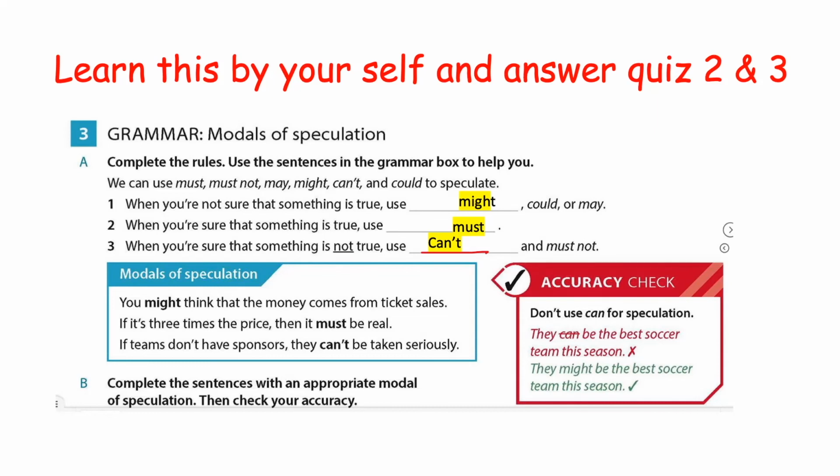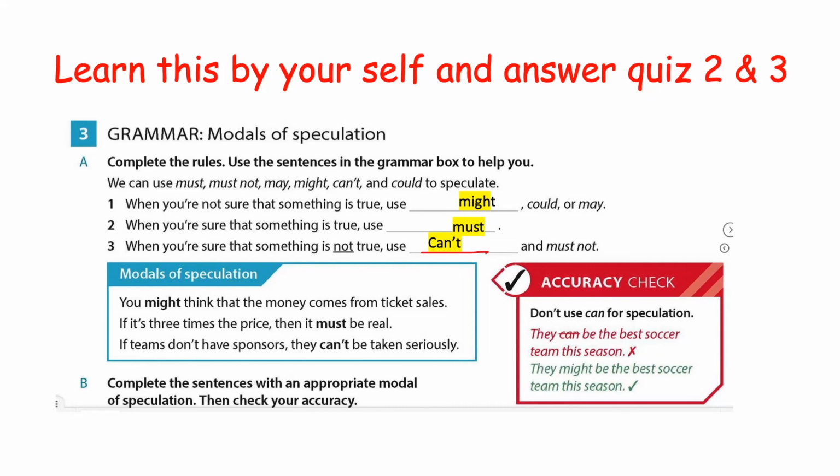You can see it in your notebook, in your books. When you're sure that something is true, use must. It must be real. It must be expensive.